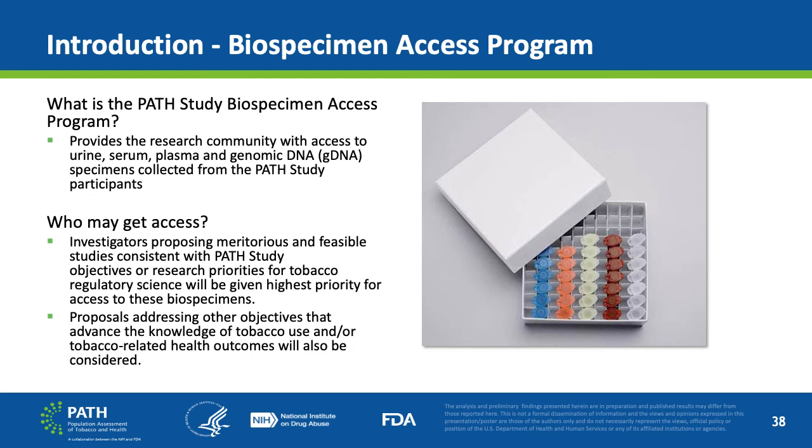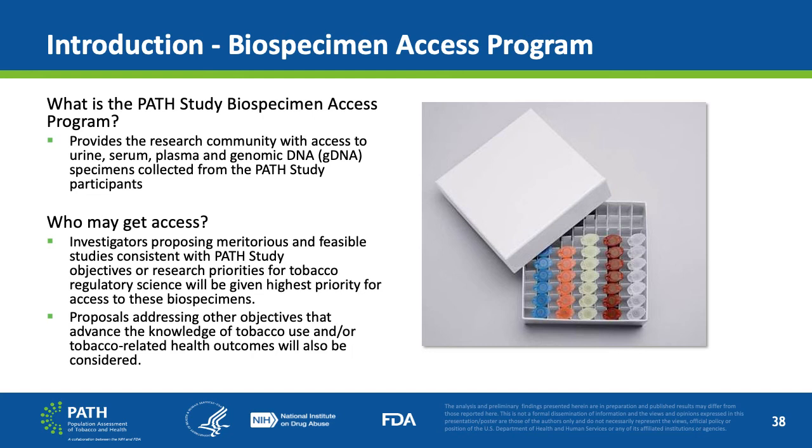The PathStudy Biospecimen Access Program provides the research community with access to urine, serum, plasma, and genomic DNA, gDNA, collected from PathStudy participants. In terms of who may get access to the Biospecimen Access Program, investigators proposing meritorious and feasible studies consistent with PathStudy objectives or research priorities for tobacco regulatory science will be given the highest priority for access to these biospecimens.